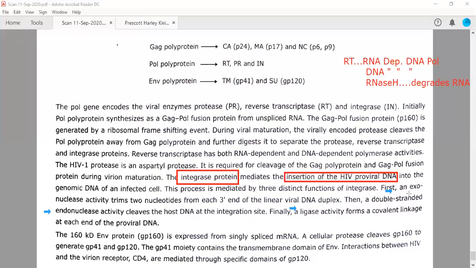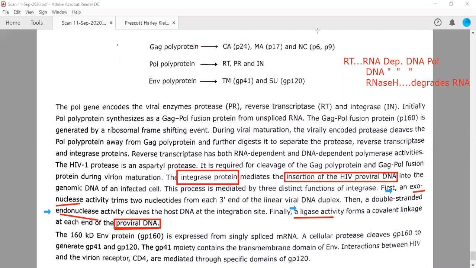It is an exonuclease, it is an endonuclease, and it is also a ligase because it is ligating both the ends so that this viral DNA can be integrated into the host chromosome in the form of proviral DNA. So this proviral DNA is integrated finally with the help of this integrase enzyme. So integrase has three functionalities.